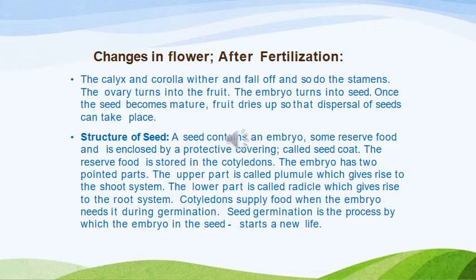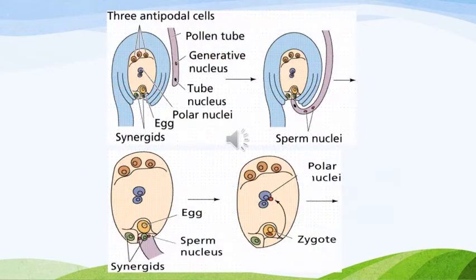And what are cotyledons going to do? Cotyledons are going to supply food when the embryo needs it during germination. Seed germination is the process by which the embryo in the seed starts a new life. Okay? Now, we have discussed this in the previous class.